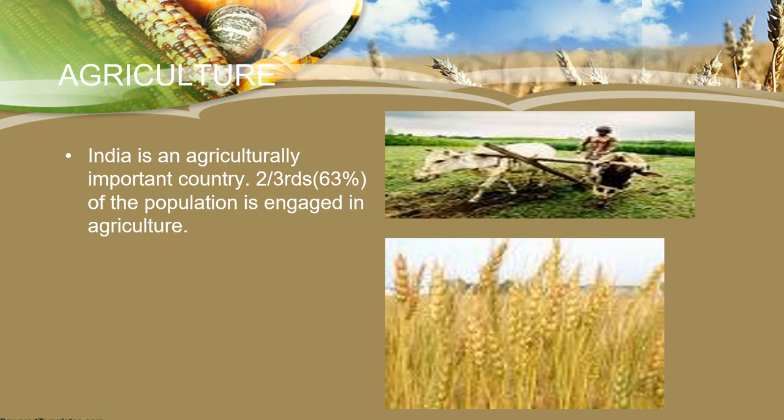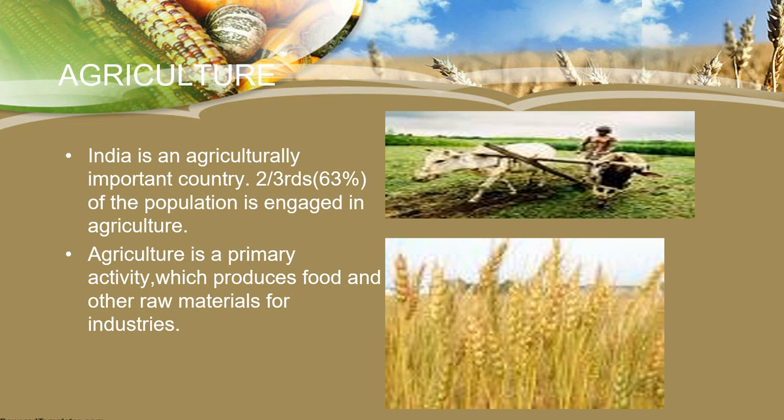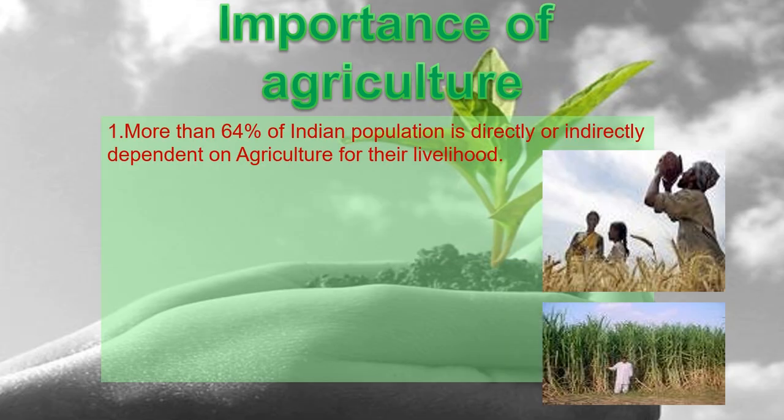Two-thirds of the population is engaged in agriculture. It's a primary activity which produces food and other raw materials for industries. Importance. More than 64% of the Indian population is directly or indirectly dependent on agriculture for their livelihood. It is their primary job.